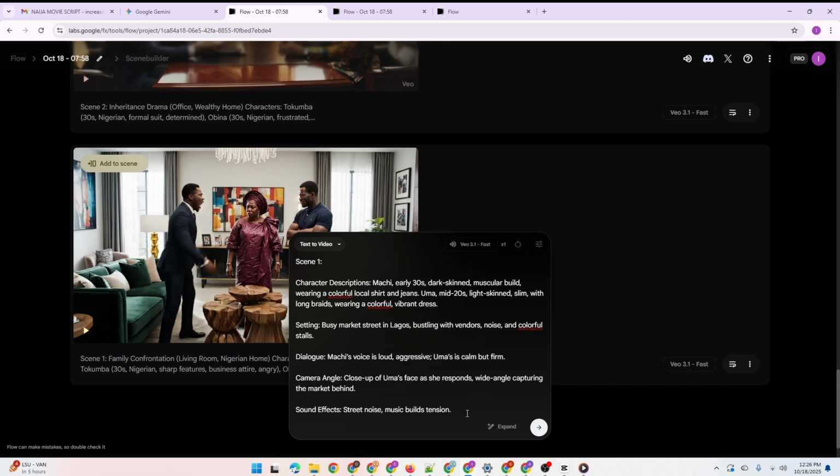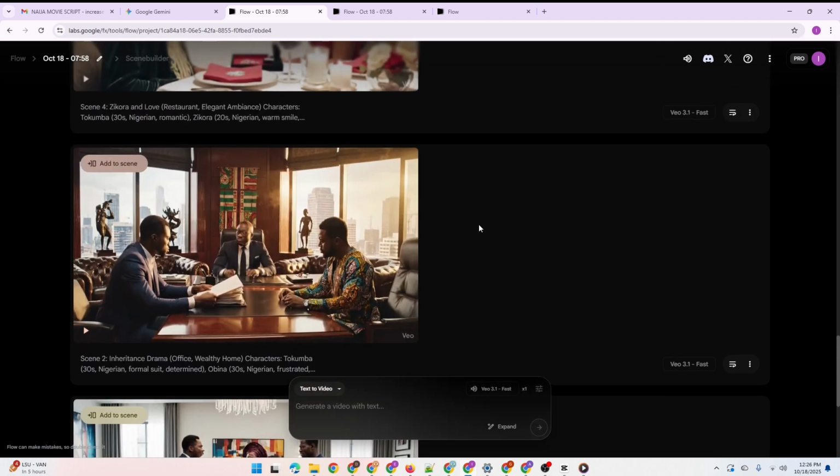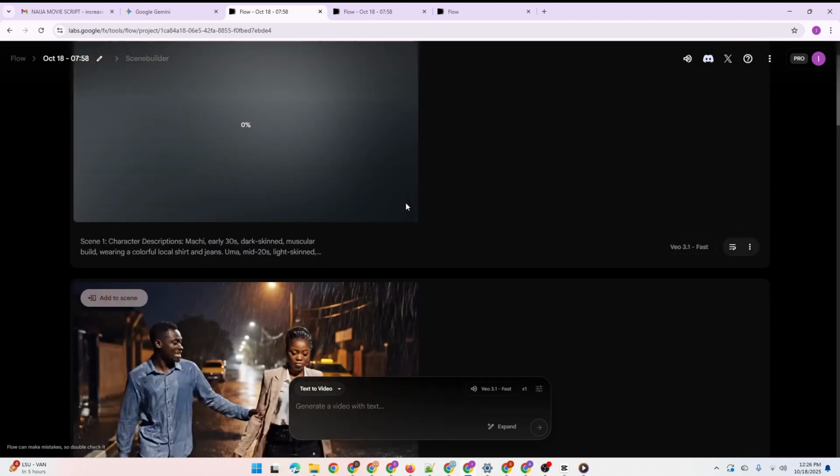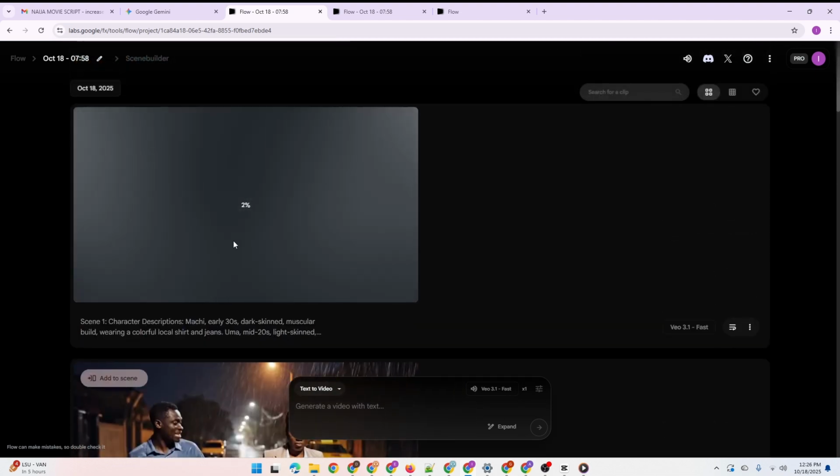Remember, this particular prompt is very comprehensive. It shows both character descriptions, setting, dialogue, camera angle, sound effects, and all that. So once you are done setting everything up like this, just go ahead and click on submit. When you submit it, it's going to start generating. You can see here it's generating now.